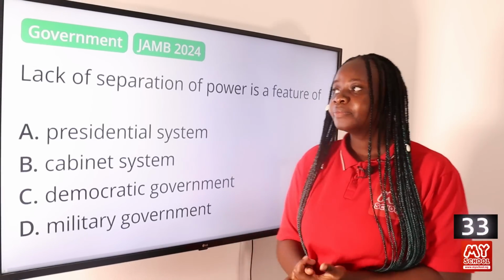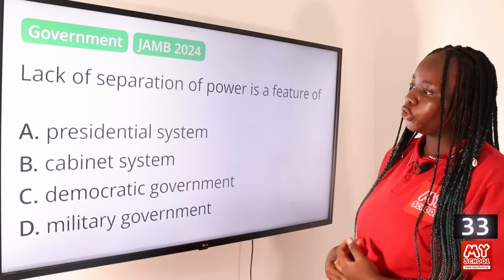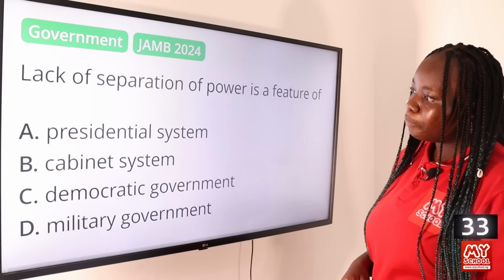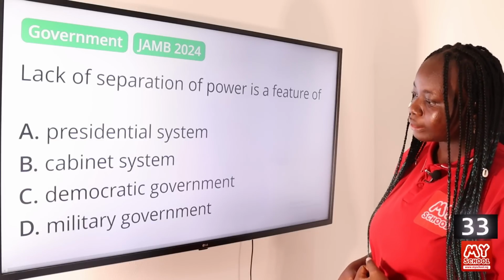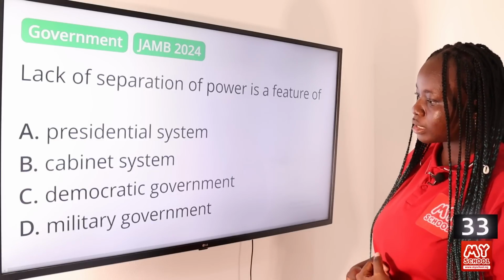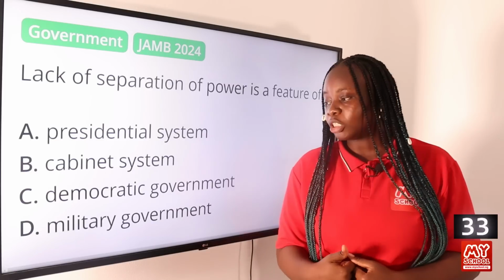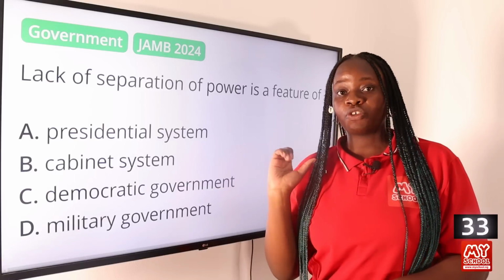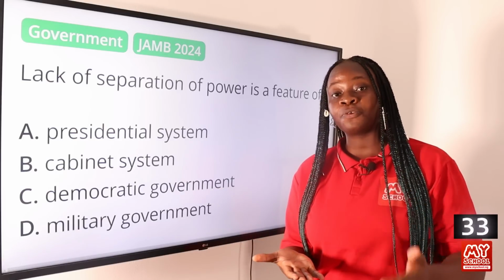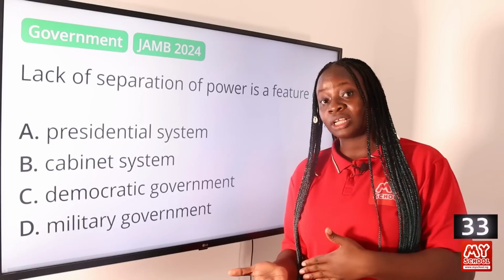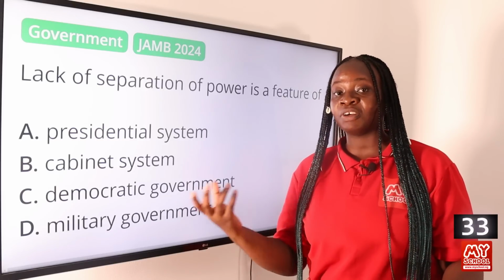Question 33. Lack of separation of power is a feature of A, presidential system, B, cabinet system, C, democratic governments, and D, military governments. The answer to this question is option D, military governments. When we're talking about separation of power, we're talking about separating the powers and functions of the different organs of government: the legislature, the executive, and the judiciary.